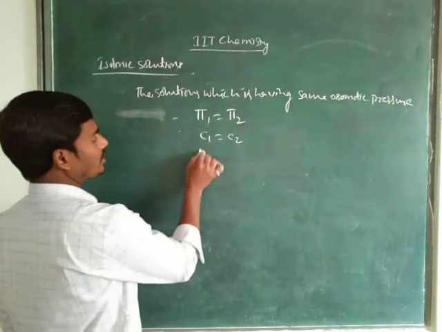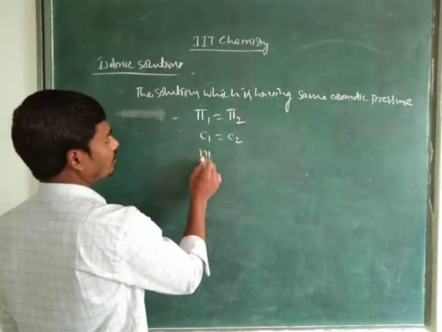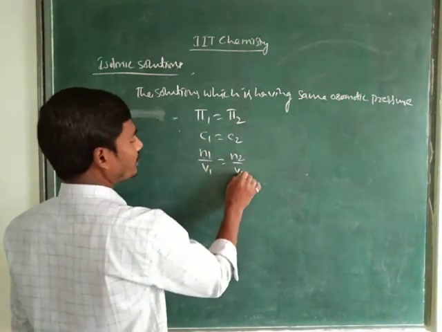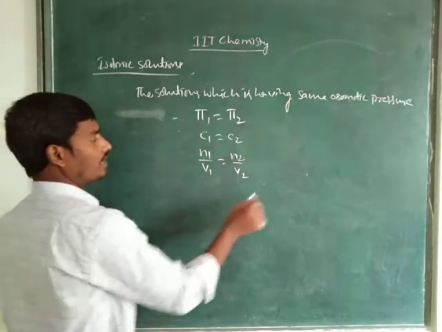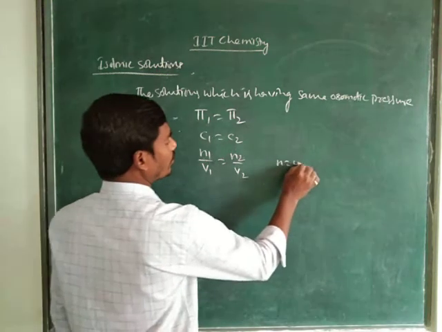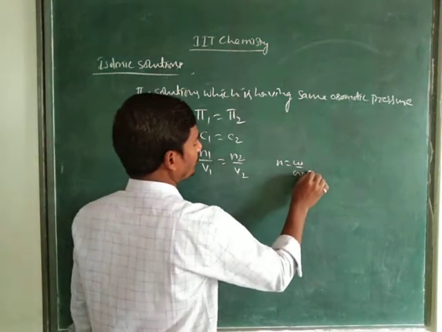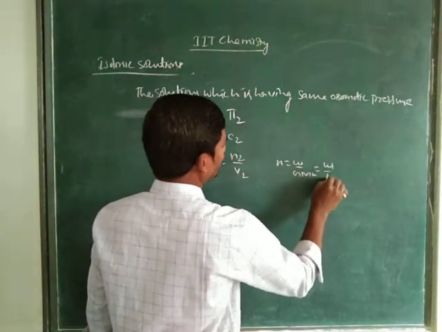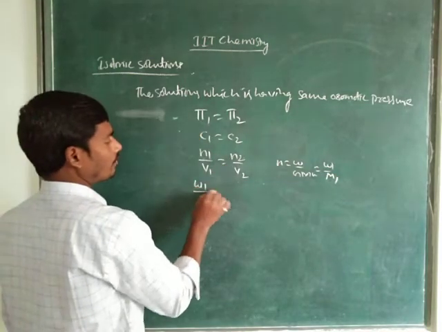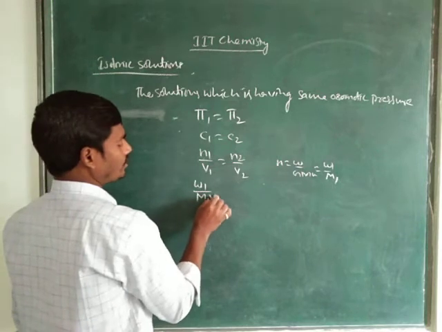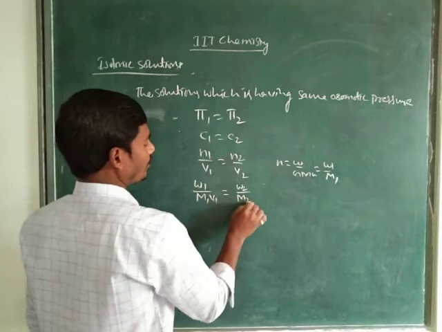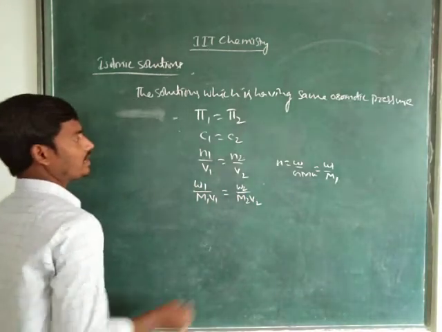C1 means number of moles of solute by V1, and here N2 by V2. Number of moles N equals weight by gram molecular weight. We represent it as small w1 by capital M. When you substitute, it is w1 by m1 into v1, and w2 by m2 into v2. Right children?